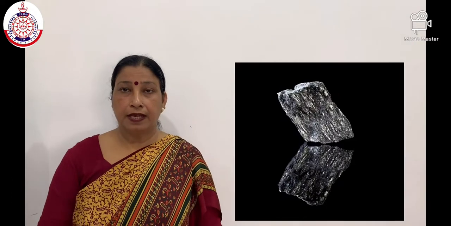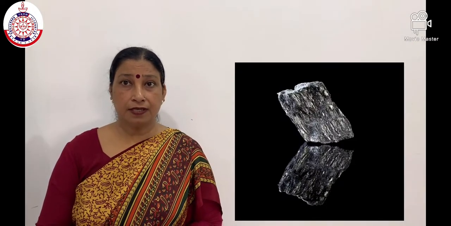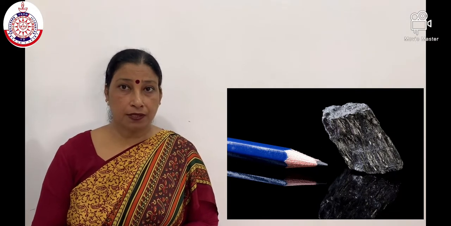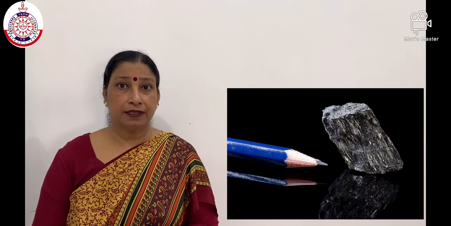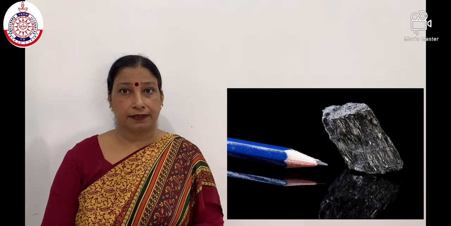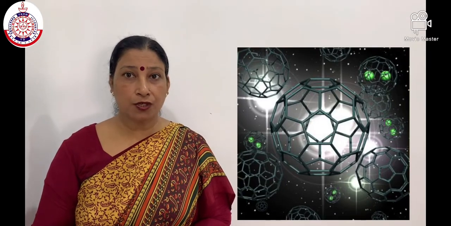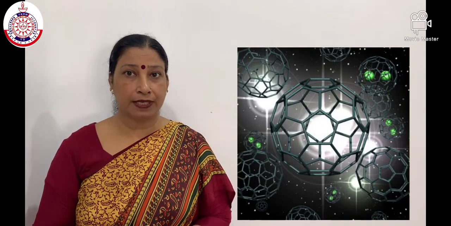Diamond is a colorless transparent substance having extraordinary brilliance. A diamond crystal is a very big molecule of carbon atoms. Diamond is very hard and a non-conductor of electricity. Graphite consists of sheets of carbon atoms. Due to the sheet-like structure, graphite is a soft substance. Due to the presence of free electrons in the graphite crystal, it conducts electricity. Buckminster fullerene is an allotrope of carbon containing a cluster of 60 carbon atoms joined together.